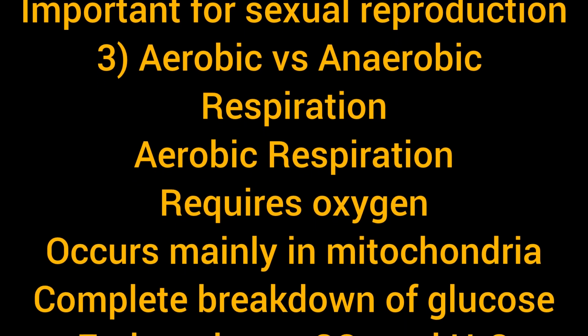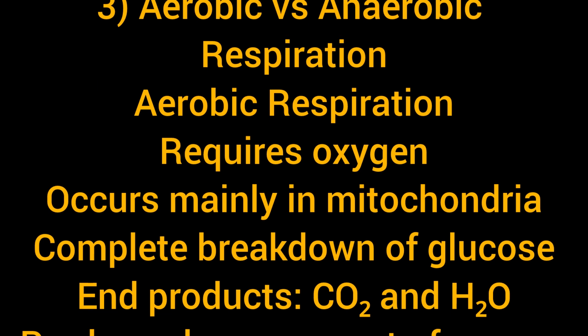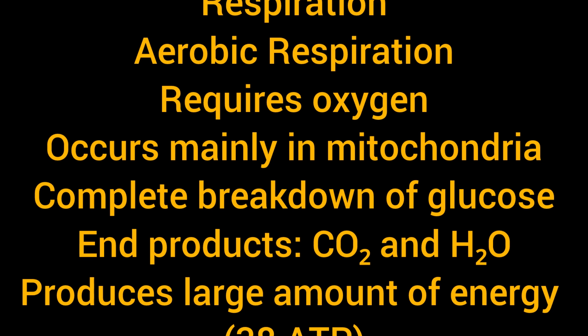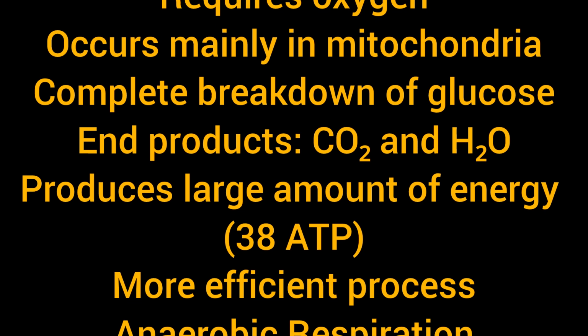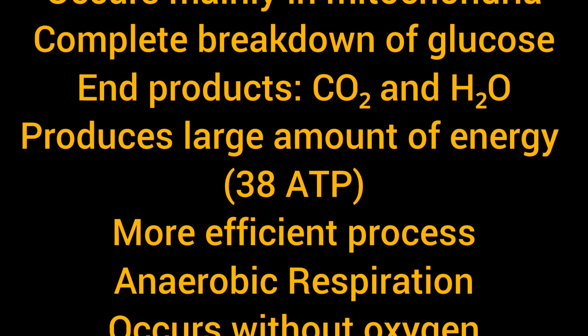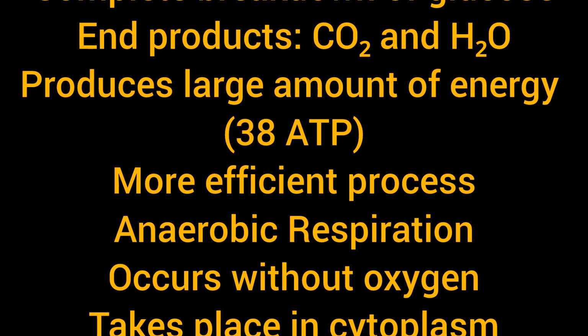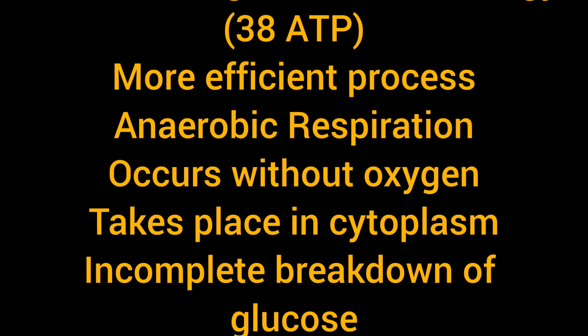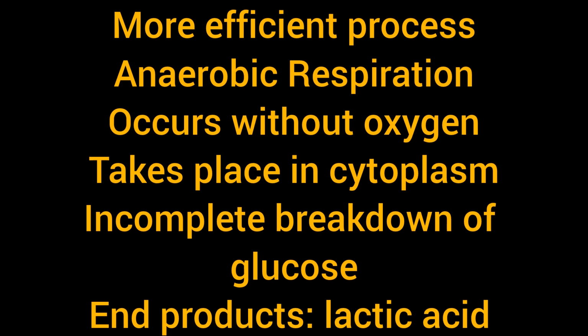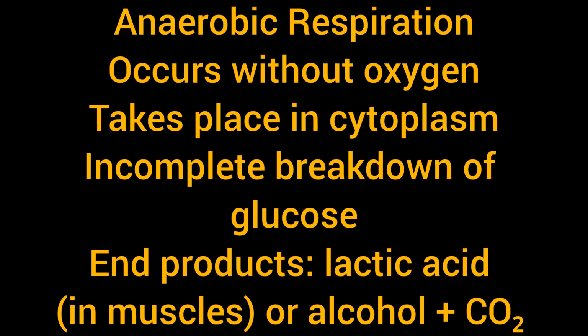3. Aerobic versus anaerobic respiration. Aerobic respiration requires oxygen, occurs mainly in mitochondria, complete breakdown of glucose, end products CO2 and H2O, produces large amount of energy, 36 to 38 ATP, more efficient process.